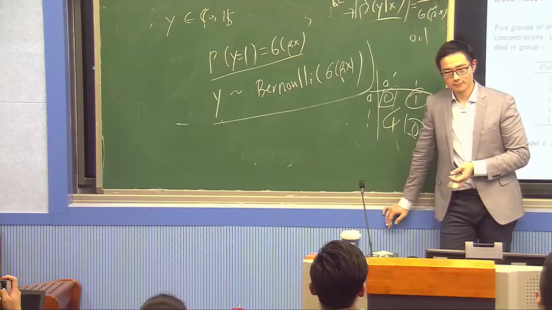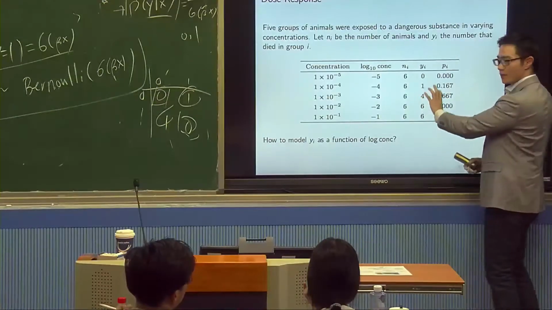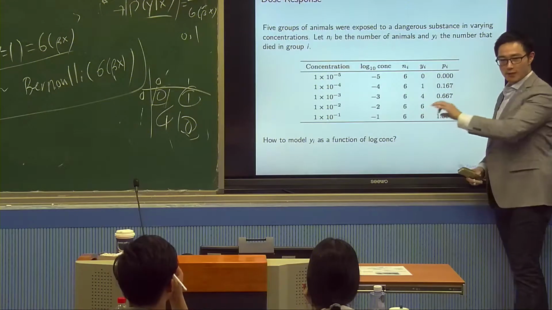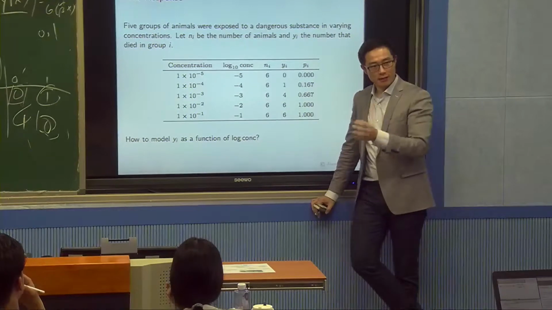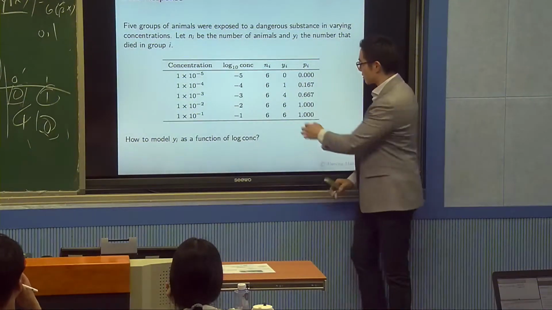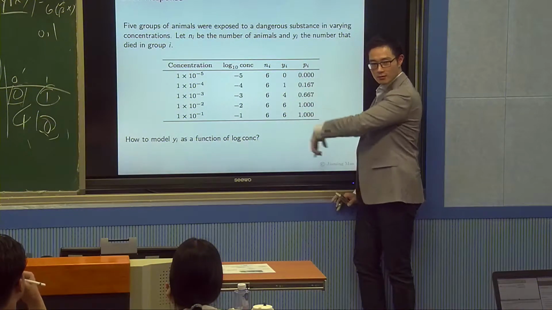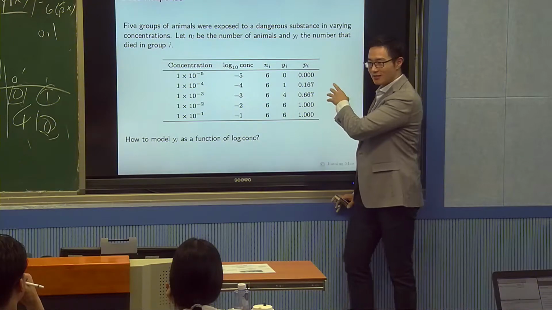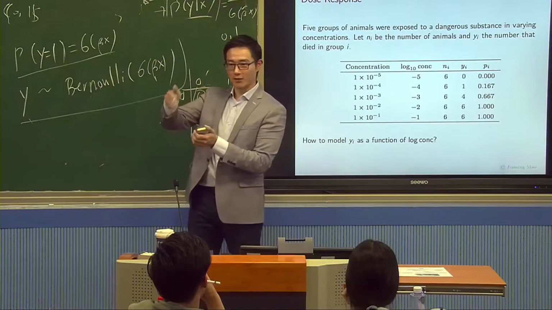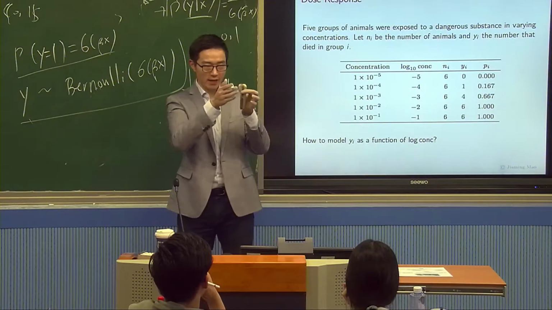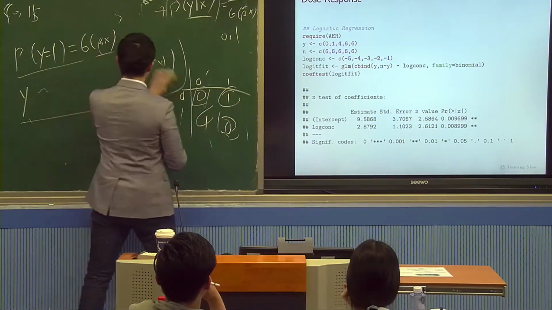Then how about here? What is this y? This y is the number of animals that die in the group. Each group has 6 animals, and this is how many die. Now, we assume that underlying there's a probability that each animal dies. This is the observed death. So what is the distribution of this y? Binomial, right? Very good. Because binomial is just Bernoulli added together. If we have n Bernoullis, we sum them together, that's a binomial.